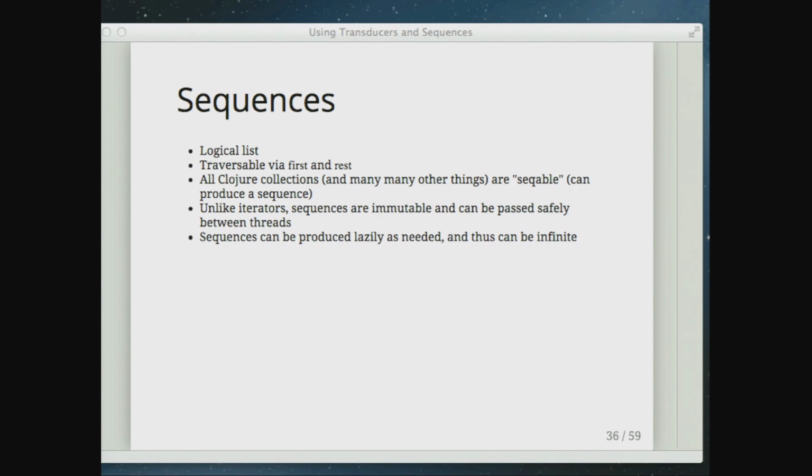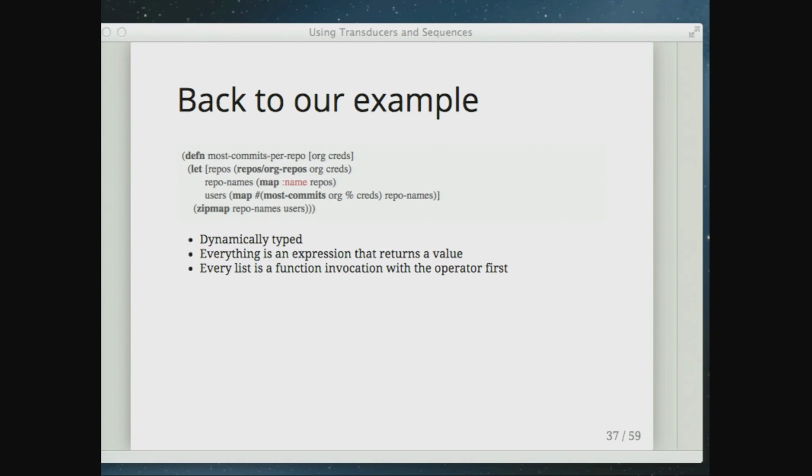So that's a really common kind of thing to do. Getting back to our example a little bit, this is an implementation in Clojure. So most commits per repo is the top level function. Here we're going to call org repos to give me back all of the repos in an organization. We're going to call map. Map is a sequence function that takes a transformation function and something seekable and produces a new sequence.